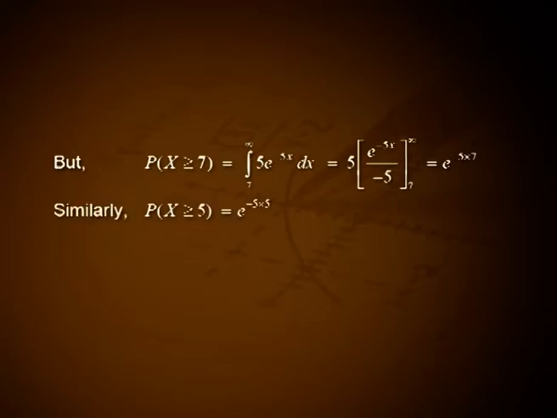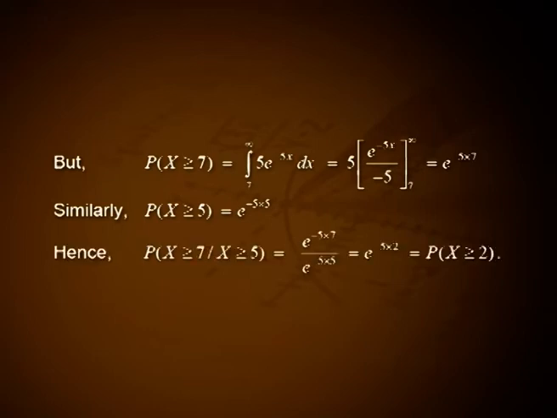Similarly, P(x ≥ 5) is equal to e^(−5·5). Hence, P(x ≥ 7 given x ≥ 5) is equal to e^(−5·7) divided by e^(−5·5), that is equal to e^(−5·2), that is equal to P(x ≥ 2).